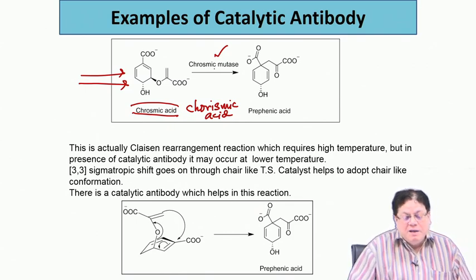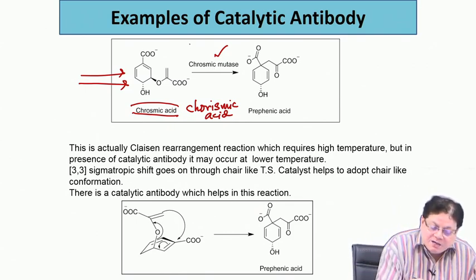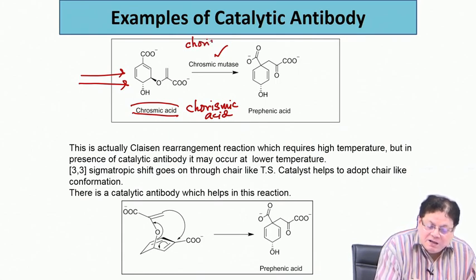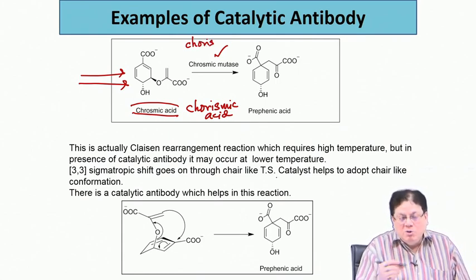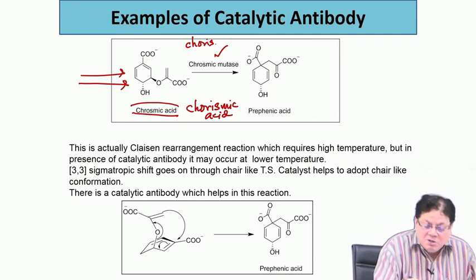It is said chorismic mutase, but actually chorismate, because all these acids are actually present in the carboxylate form. That is why we always have glutamate, aspartate. So, this will be chorismate mutase.